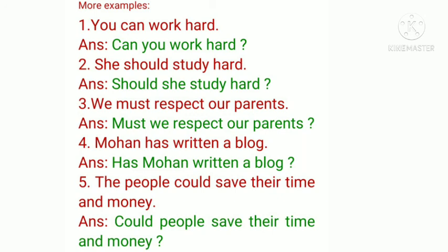Four, Mohan has written a blog. Answer, has Mohan written a blog? Five, the people could save their time and money. Answer, could the people save their time and money? So, did you get these examples? I expect that you got all these examples, you got all these rules of how to make yes no type questions.